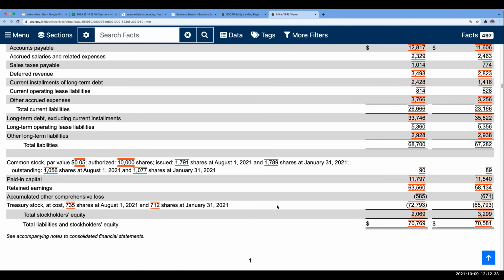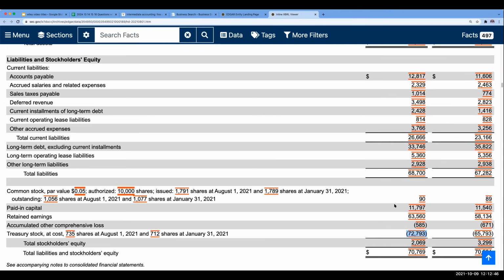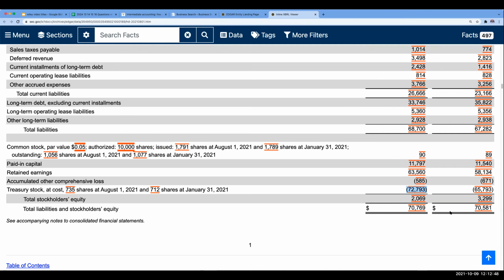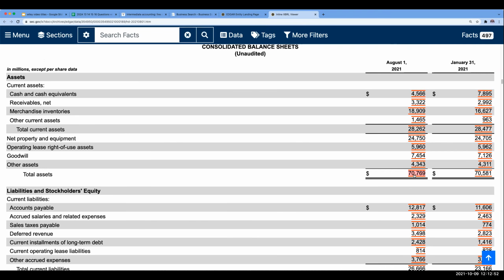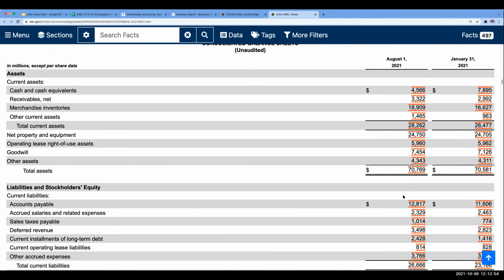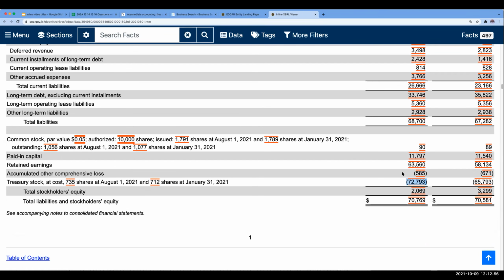In fact, they have bought back $72 billion of their own shares of stock. Okay, think about it. Had they not done that, if they had just let it fly, and you look at their total assets, that's almost a doubling of their total assets. This is how much they've actually bought back.